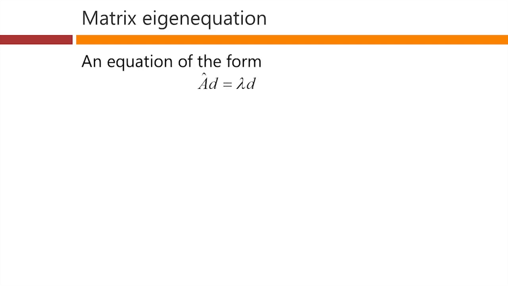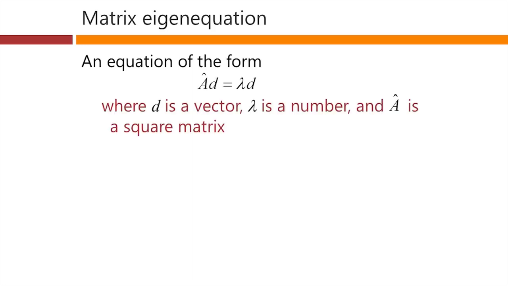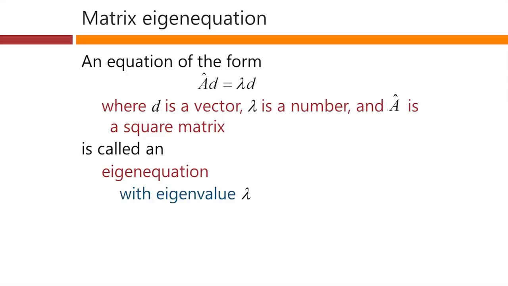An equation of this form, a matrix A times a vector D equal to a number lambda times the same vector, for a square matrix, is called an eigenequation. So this lambda is called the eigenvalue.